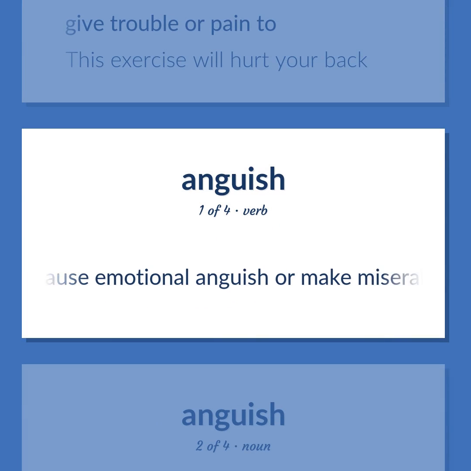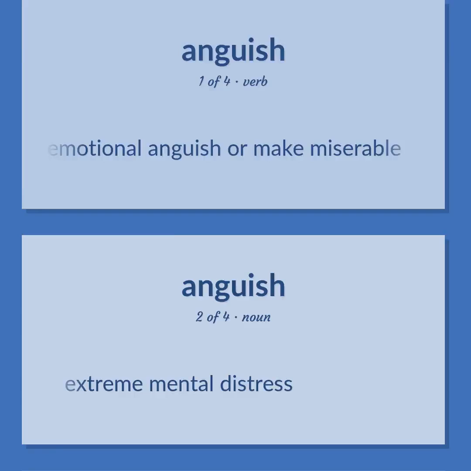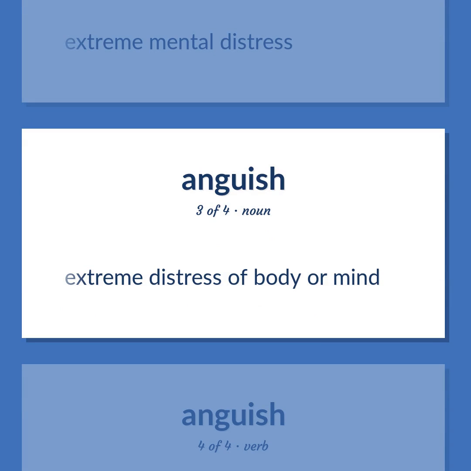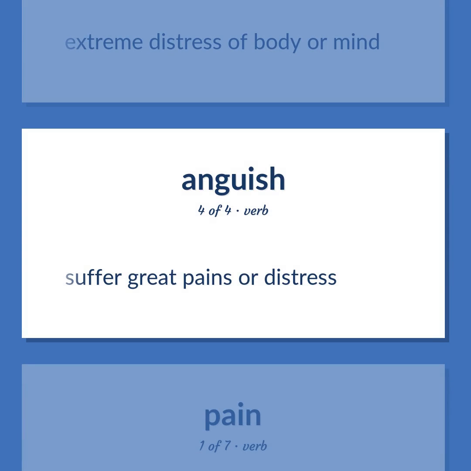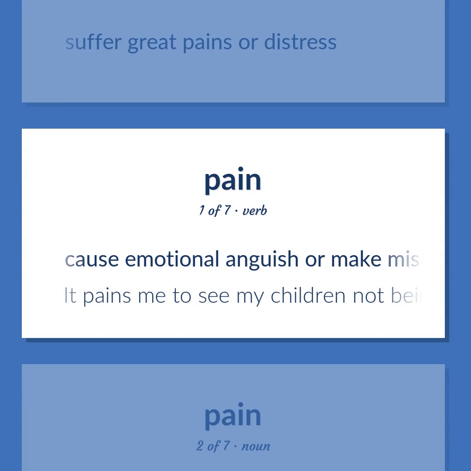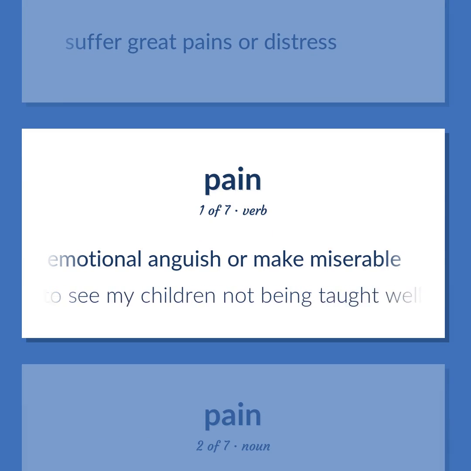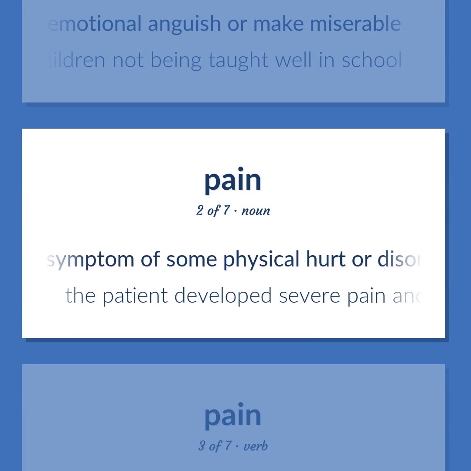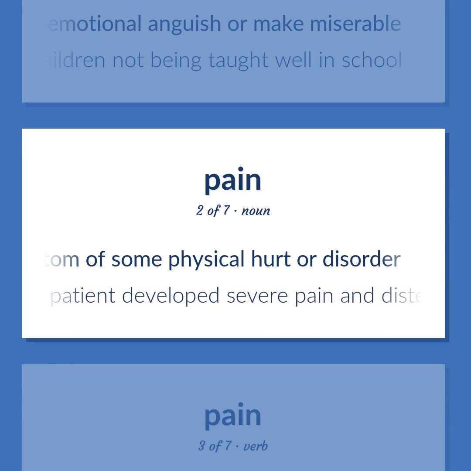Cause emotional anguish or make miserable. Extreme mental distress. Extreme distress of body or mind. Suffer great pains or distress. Cause emotional anguish or make miserable. It pains me to see my children not being taught well in school. A symptom of some physical hurt or disorder. The patient developed severe pain and distension.